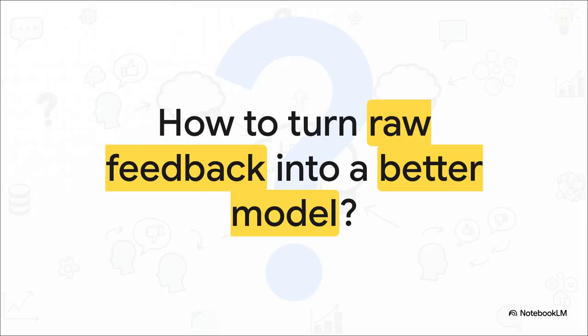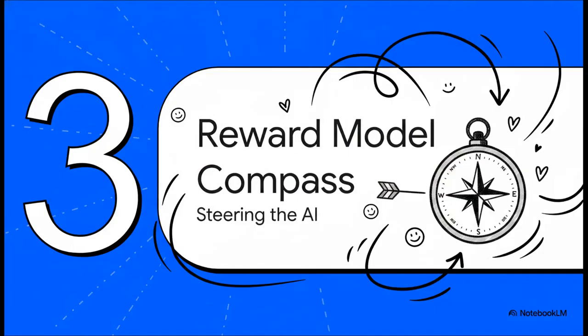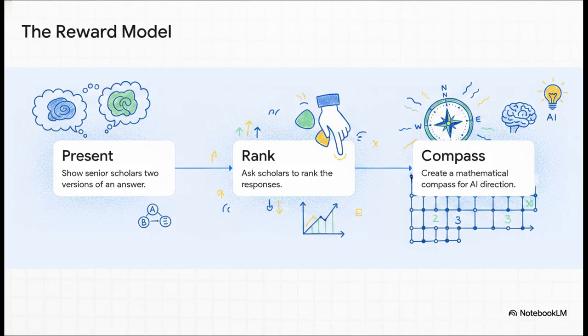Okay, so with all this explicit and implicit feedback safely gathered and our guardrails firmly in place, we get to the actual mechanics. How do we take all this raw human behavior and turn it into a mathematical engine that truly improves the model? Section 3. The reward model compass, steering the AI. To build this compass, the system relies on rigorous A/B testing. They present senior scholars with 2 totally different versions of an answer to the exact same prompt, and then ask them to rank which one is better.